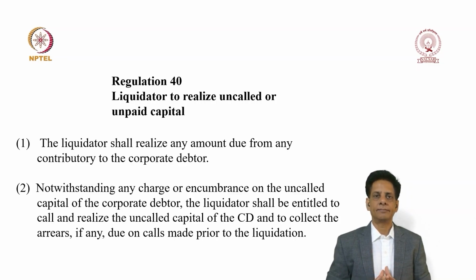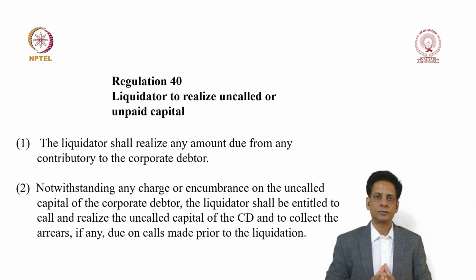However, sometimes the companies may not take the full money upfront at the time of purchase of shares. So the company will say 10 rupees is the face value, but please pay me only 5 rupees now. So the shareholder or the applicant will pay 5 rupees and buy those shares. So he is still to pay 5 rupees to the company. This amount of 5 rupees which is yet to be paid to the company is called unpaid capital or uncalled capital. However, there is a slight difference between uncalled and unpaid capital. Let's learn these two terms also.